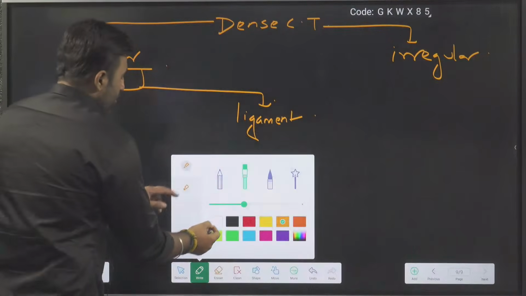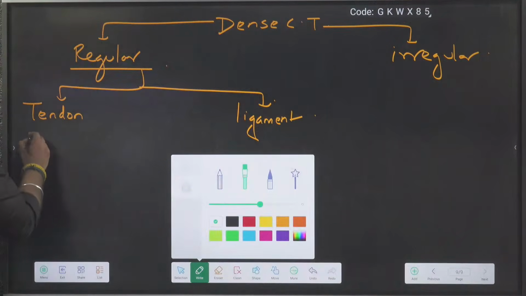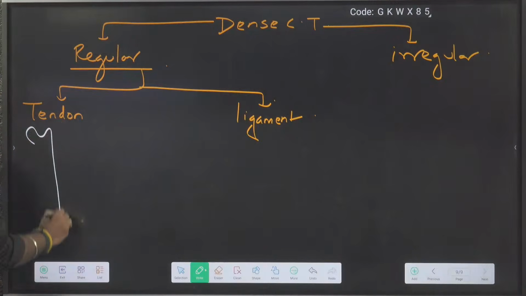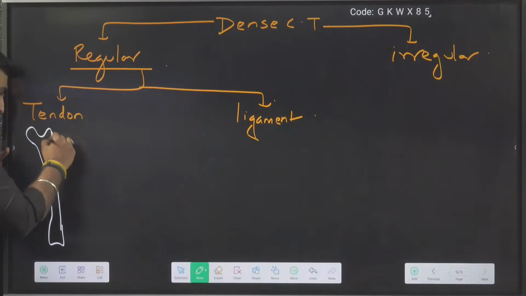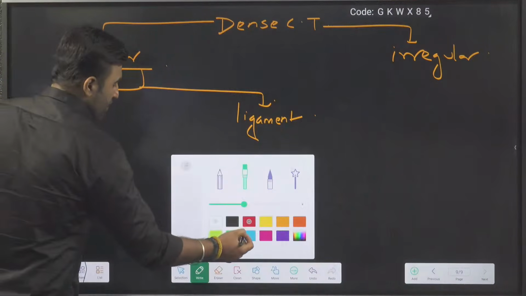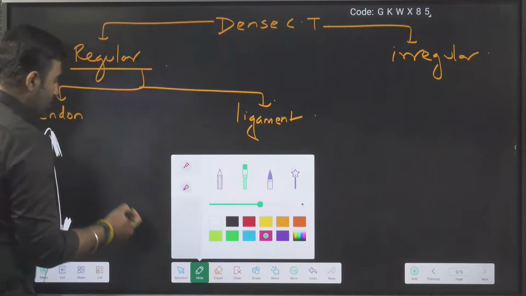Okay, so what does a tendon do? Tendon will connect the muscle to the bone. So let us say this is the bone, and on this bone you have bundles of collagen fibers like this, which are holding the muscle to the bone.